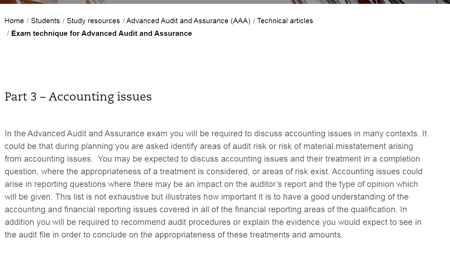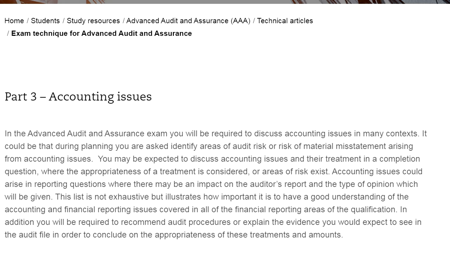on the financial statements. Starting with this article, in the Advanced Auditing and Assurance exam, you will be required to discuss accounting issues in many contexts. It could be that during planning, you are asked to identify areas of audit risk or risk of material misstatement arising from accounting issues. You may be expected to discuss accounting issues and their treatment in a completion question where the appropriateness of the treatment is considered or risk exists.